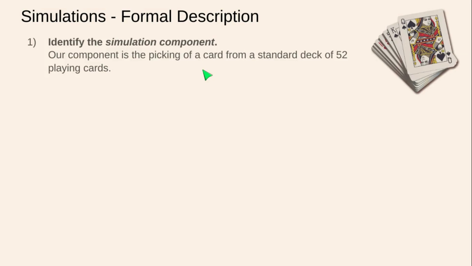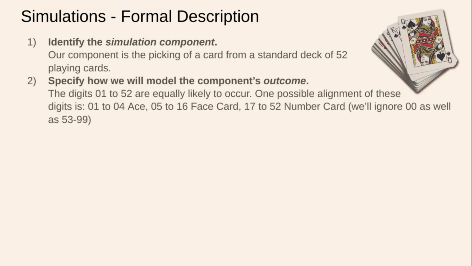Our component is picking a card from a standard deck of 52 playing cards. Number 2, specify how we will model the component's outcome. The digits 1 to 52 are equally likely to occur. One possible alignment would be 1 to 4 is an ace, 5 to 16 is a face card, 17 to 52 is a number card, and we would ignore 00 as well as 53 to 99. If we see those appear, if we're using a table of random digits, and you'll see how those could appear in just a moment, we would just ignore those values.